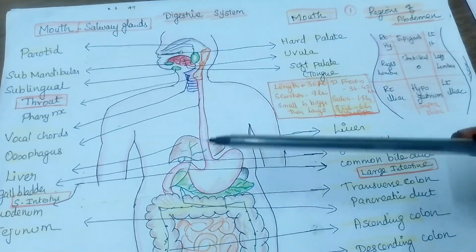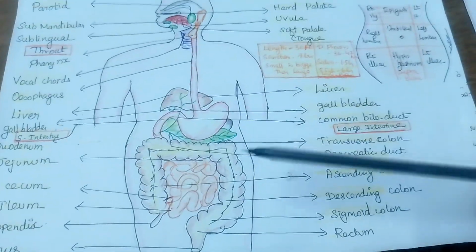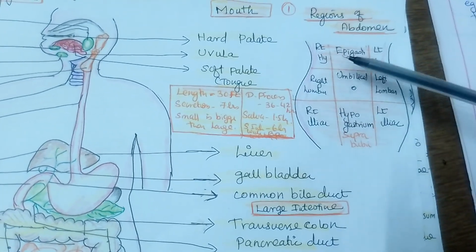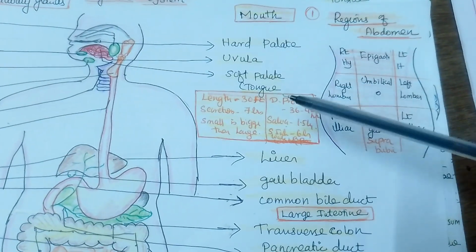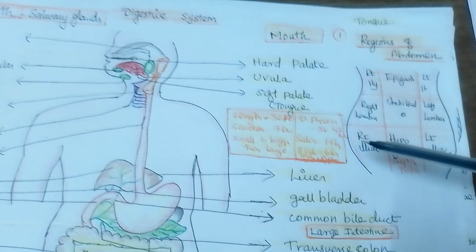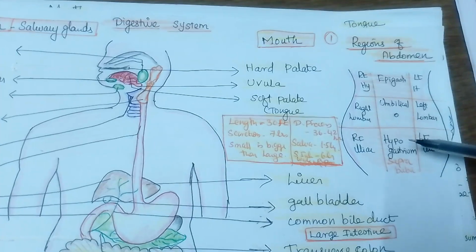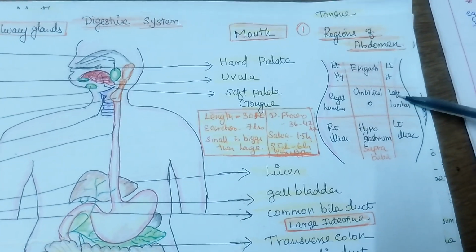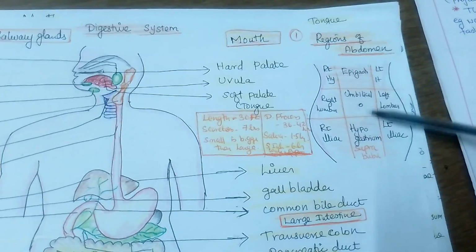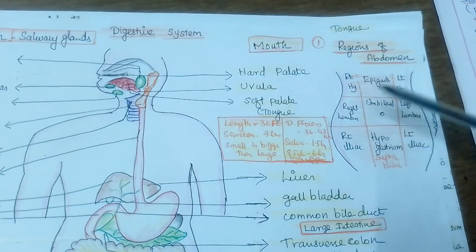Before going to see this digestive system, you should know all the parts of the digestive system, as well as the regions of the abdomen. Because in anatomy we will be telling anteriorly, posteriorly, superiorly, laterally, what organs are present and in which area. The stomach means where is the stomach present? Is it the umbilical area, or the left hypogastric region, or the epigastric and the umbilical region? What is the shape? What is present laterally?